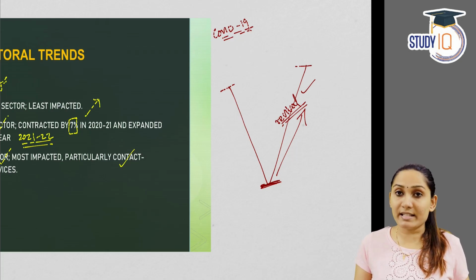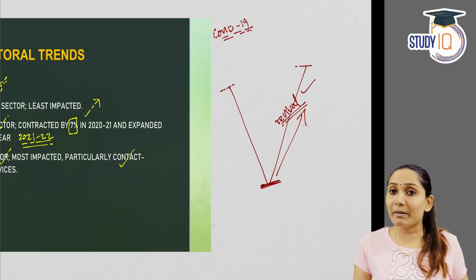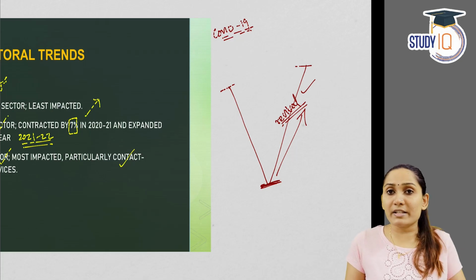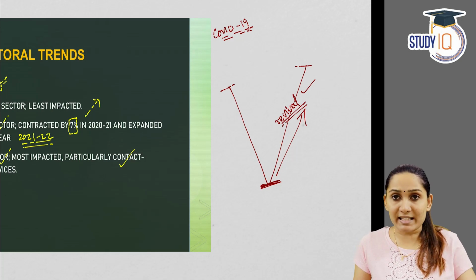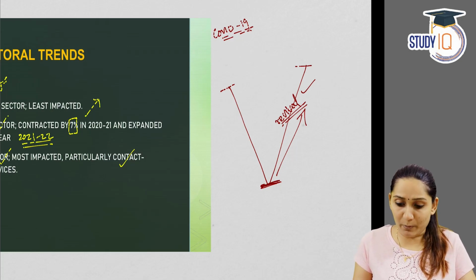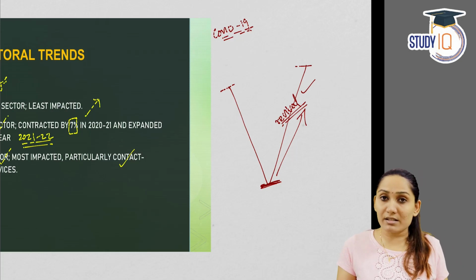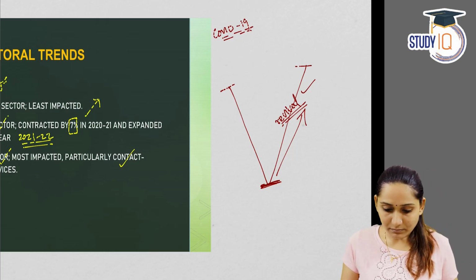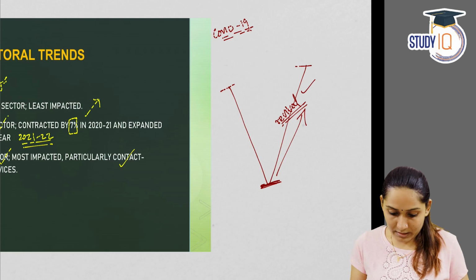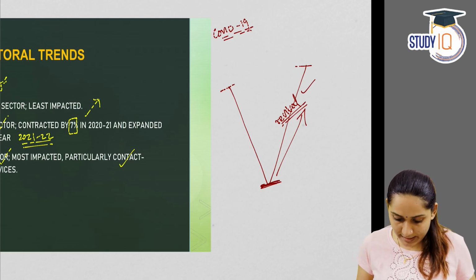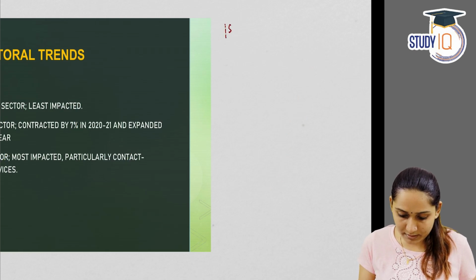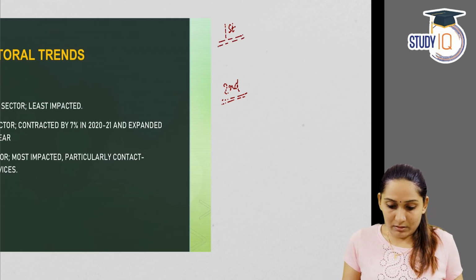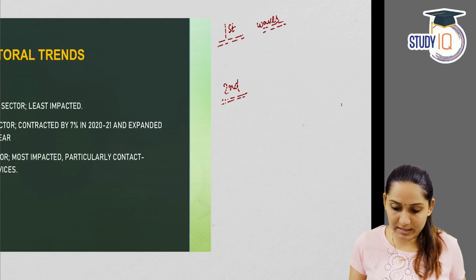And survey identifies several reasons for that. First one is government intervention in the shape of fiscal policies like the Atmanirbhar Bharat Abhiyan. Second one, the large pace of vaccination coverage that Indian government provided to its citizens. So all these are considered to be factors. And survey also now makes an analysis about the first and the second waves of COVID-19. First wave and the second wave.